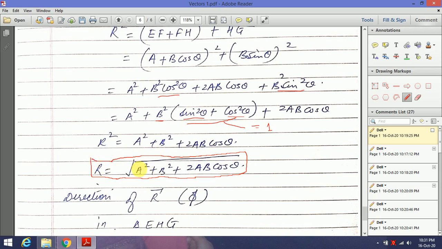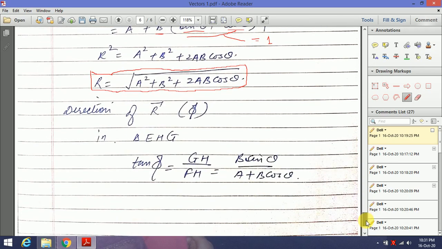Now A square, A is what? This is the magnitude of A. B is the magnitude of B. And you see here we have not considered the directions. We are dealing only with the magnitudes.